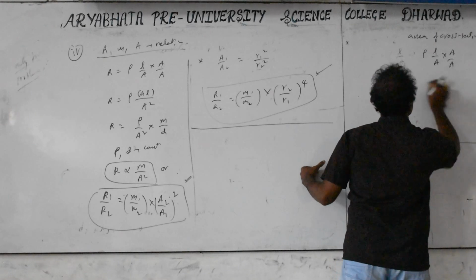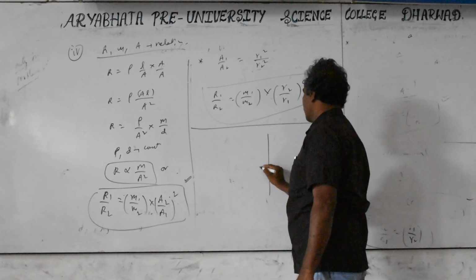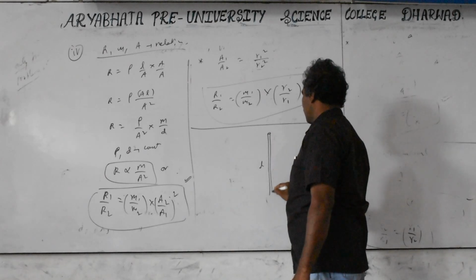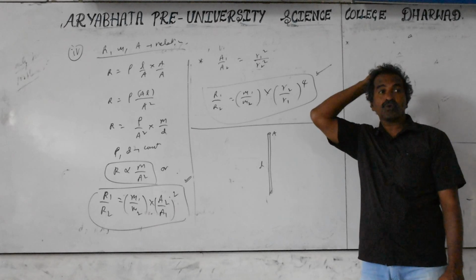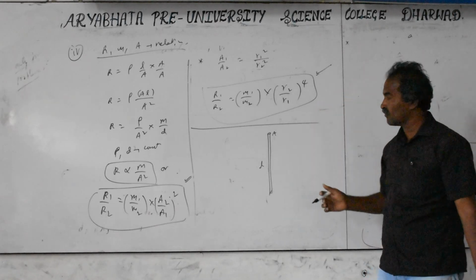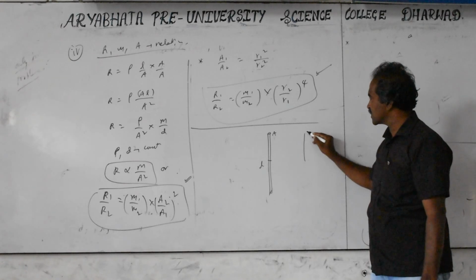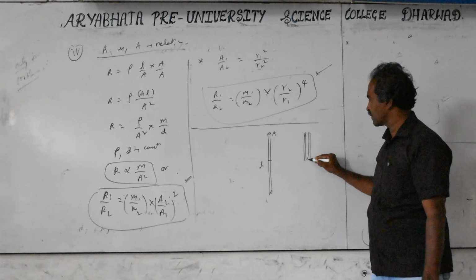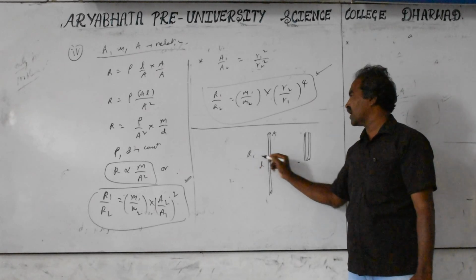And there will be one more problem on this. You are taking a wire of length L, area of cross section A. The wire is folded to half. Folding to half means the length becomes half. What is the new resistance between the two terminals? You are folding it like this and joining it. So between these two ends, what is the resistance? The initial resistance they will give as some R1. What is the new resistance?